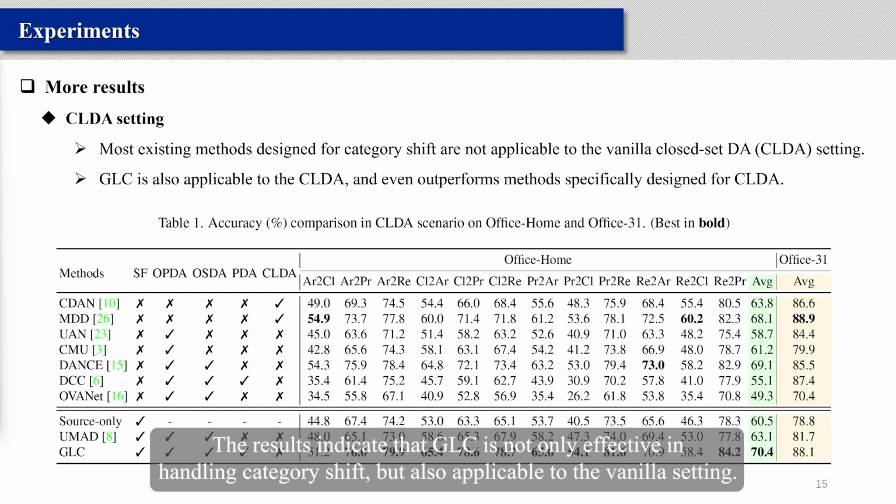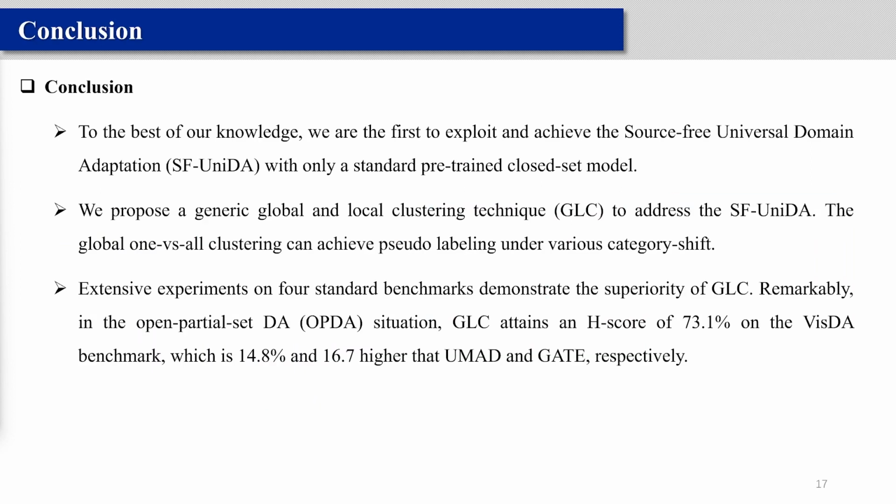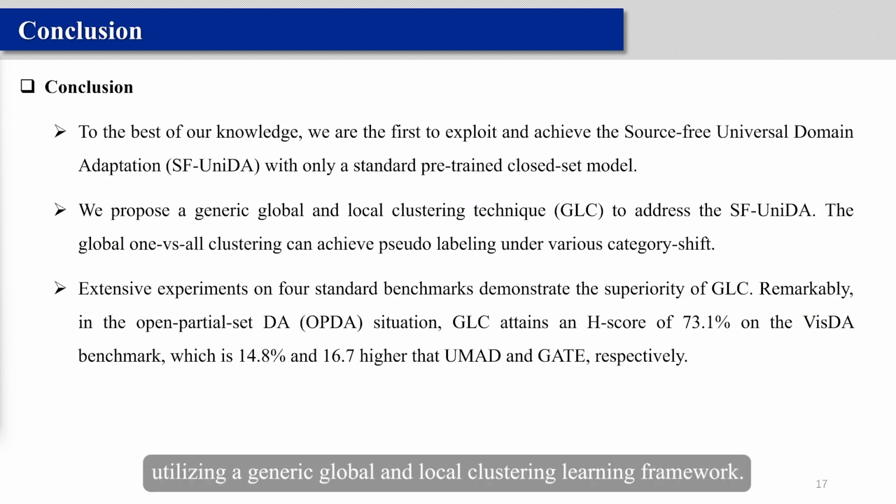The results indicate that GLC is not only effective in handling category shift, but also applicable to the vanilla setting. Furthermore, we have also validated the effectiveness of GLC in real-world applications. In summary, in this work, we present a novel approach for source-free universal domain adaptation, utilizing a generic global and local clustering learning framework. Extensive experiments have demonstrated the effectiveness of our method.